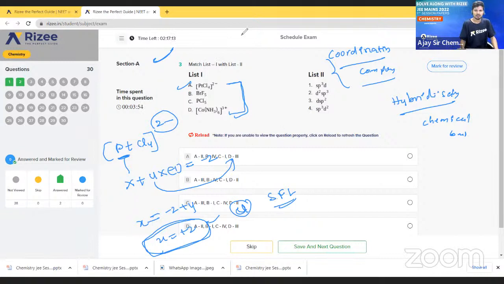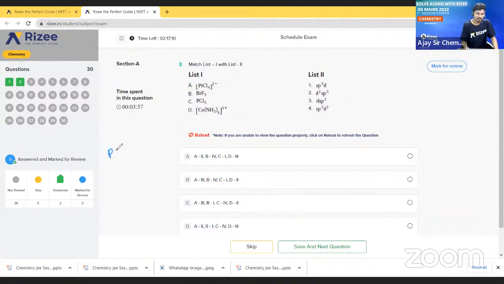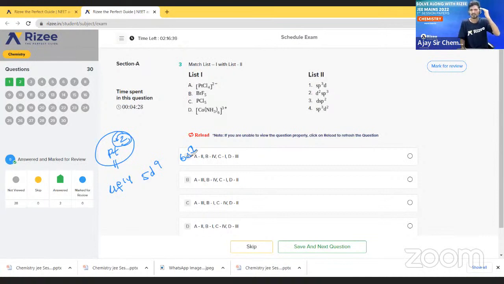Okay sir. So let us find the hybridization of Pt. See here, Pt has +2 oxidation state. So what is the electronic configuration of Pt? Tell me, does anyone know the electronic configuration of Pt? See here, what is the atomic number? So the electronic configuration is 4f14, 5d9 and 6s1. Since it has +2 oxidation state, we have to remove 2 electrons. 6p is also there, but 6p has 0 electrons.